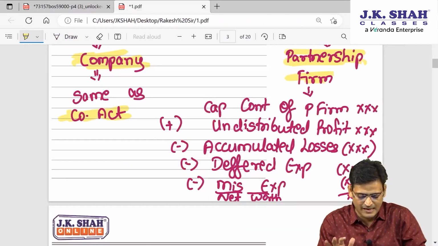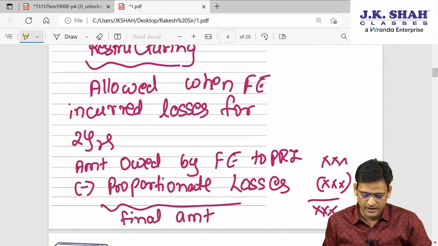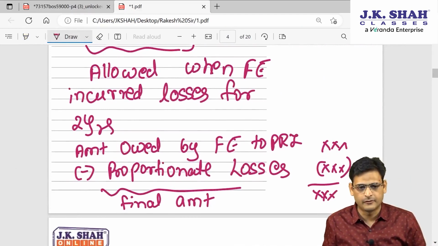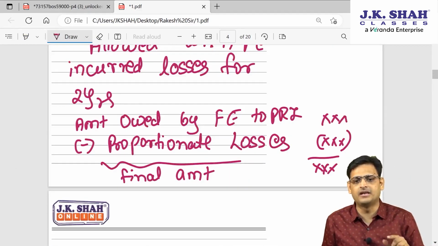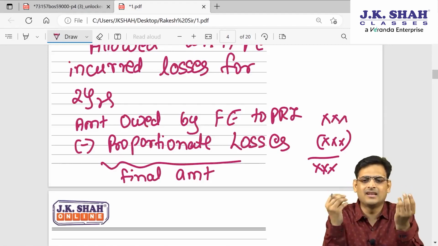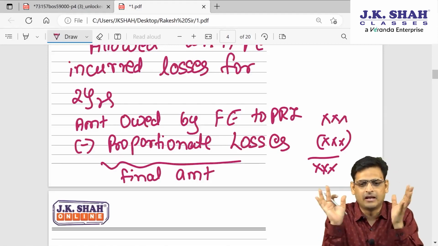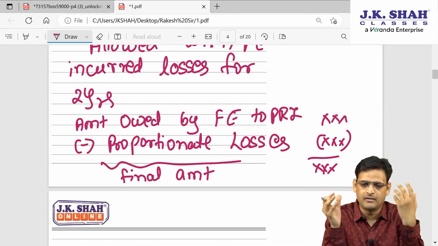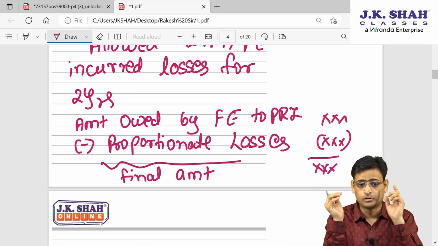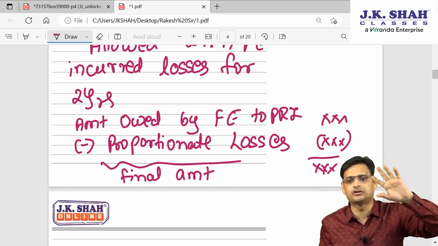To put it in simple language, what I am trying to say is, it is allowed when the foreign entity has incurred loss in the last 2 years, first of all. Second, the amount owed by the foreign entity to the Indian entity, let's say it is 50 lakhs, which Microsoft is supposed to give to Reliance, will be reduced by the proportionate loss.